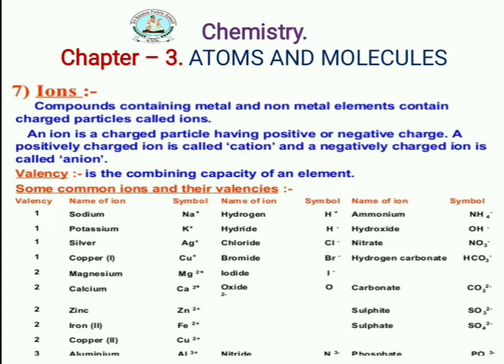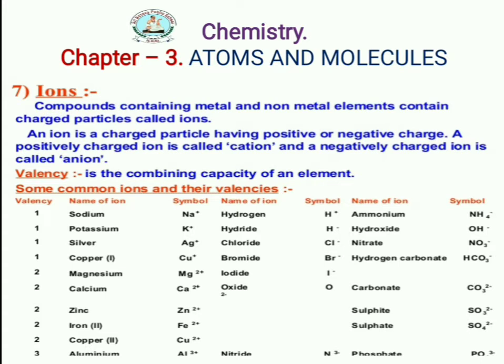So let's start with the definition of ions. Compounds containing metals and non-metals contain charged particles. Those charged particles are called ions. Here, compounds are made up of two or more elements, those are the metals and non-metals, and these metals and non-metals are having charged particles. So you should say that these are the ions.